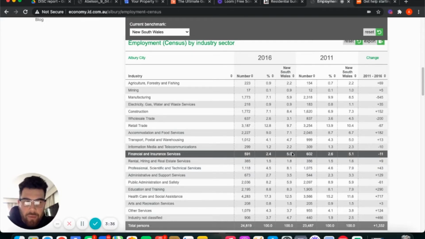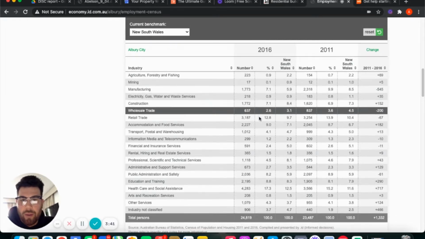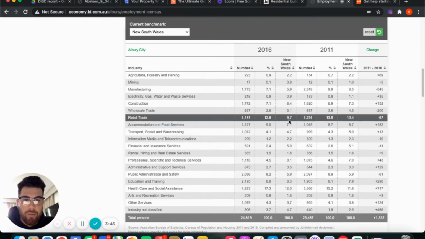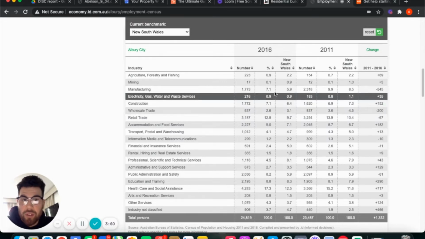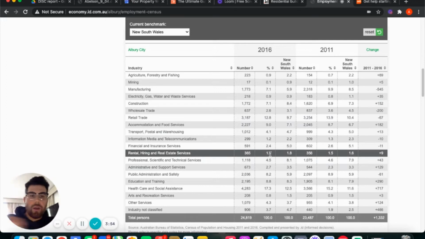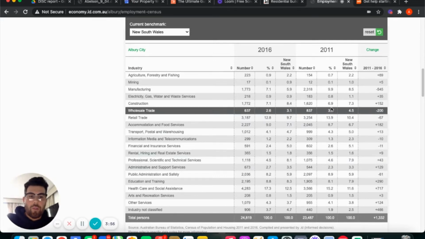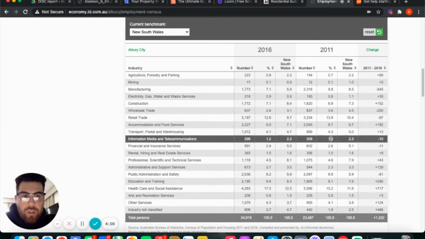Some sectors, like your financial sector here, you can see have actually decreased a little bit. Now, this is something you want to look out for, and you want to have around 5 sectors that are higher than the state average. That gives you, I guess, an informed decision that this economy is actually quite strong. It's higher than the state average. It's looking good. As well, you want to look at past history, which is super important because you want to know what's going on with these sectors.